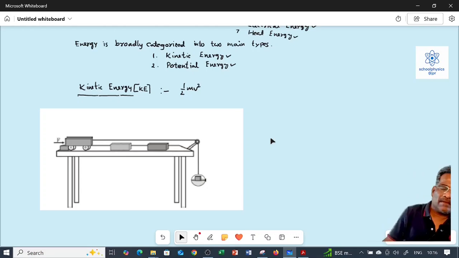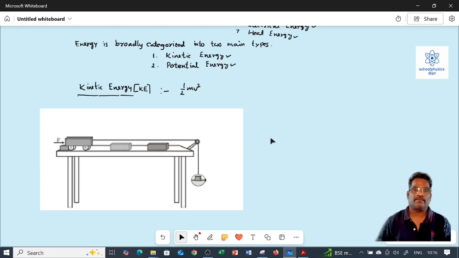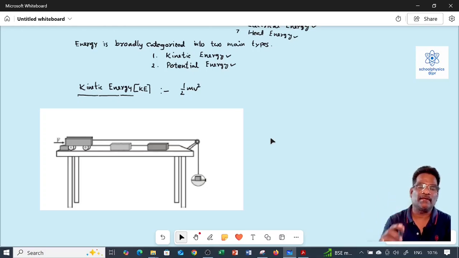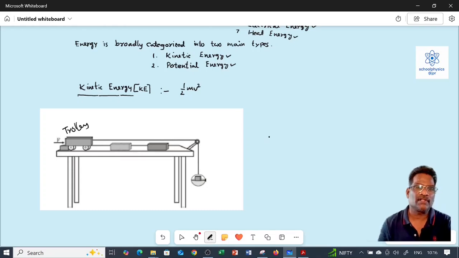By this activity, I explain how kinetic energy is formed and how kinetic energy imparts work among the objects. Let us discuss all the apparatus set as shown in the diagram. A trolley is fixed in position.